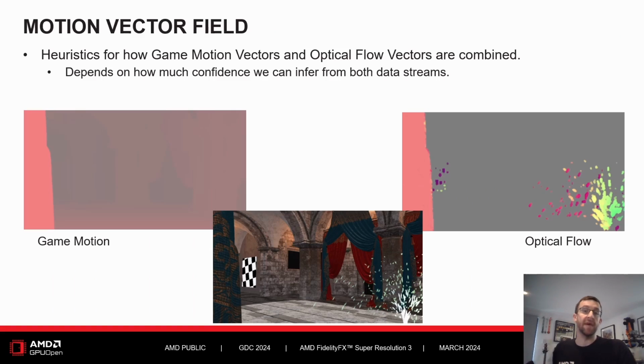The optical flow vectors and game motion vectors are combined into a motion vector field using various heuristics. At its most basic, you can think of it as biasing more towards optical flow vectors when we have low confidence in the game motion vectors. We can test for confidence by simply reprojecting our colour sample from one input frame to the next and testing against the real frames. When using the motion vector fields for generating an interpolated frame, we can get most of the way there to creating an accurate new frame.